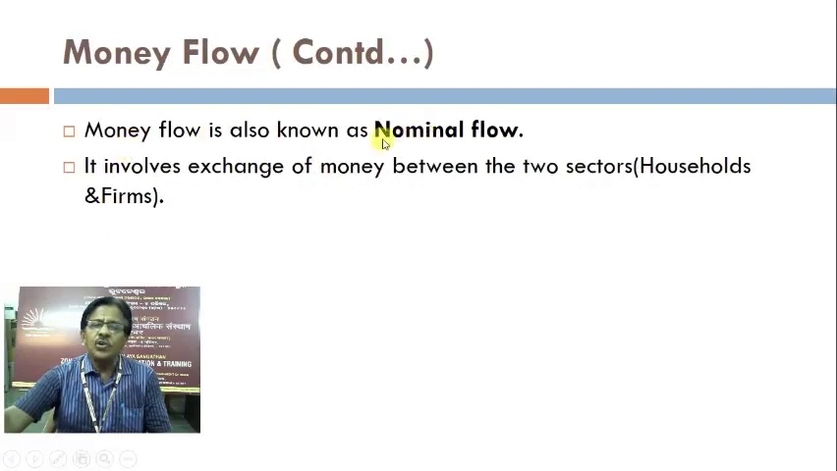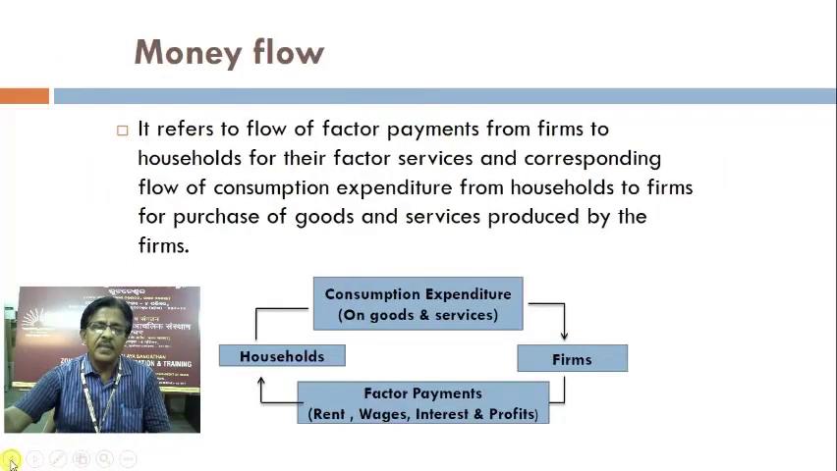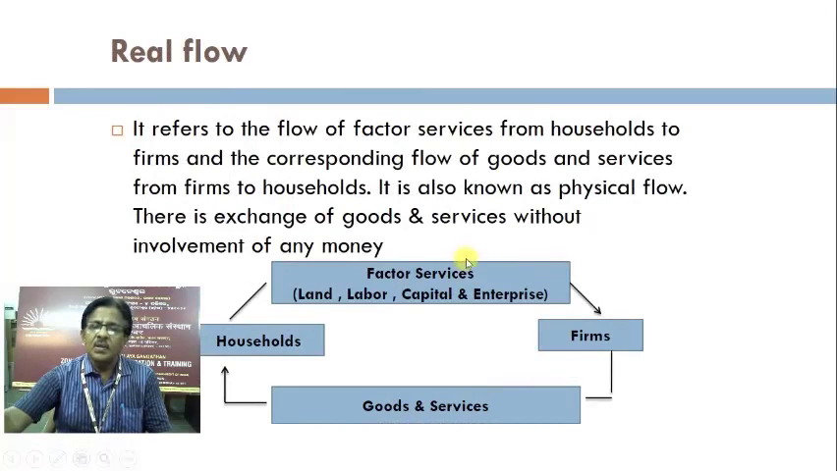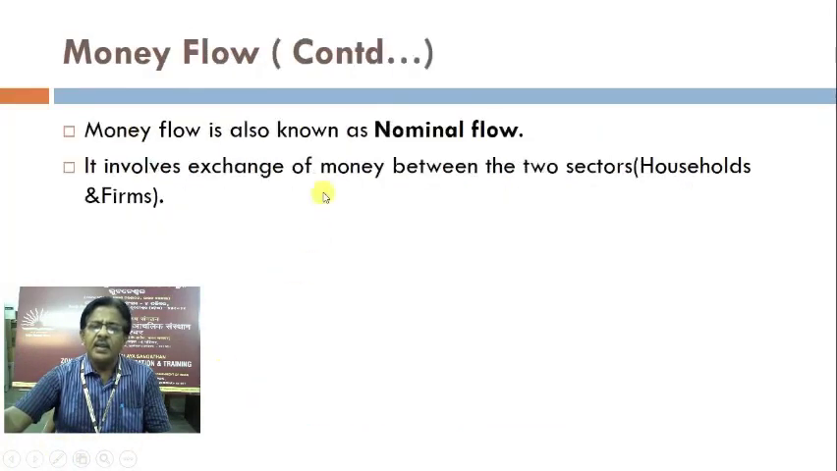Money flow is also known as nominal flow. I remind you here, real flow is known as physical flow, and money flow is known as nominal flow. It involves exchange of money between the two sectors, that is households and firms.